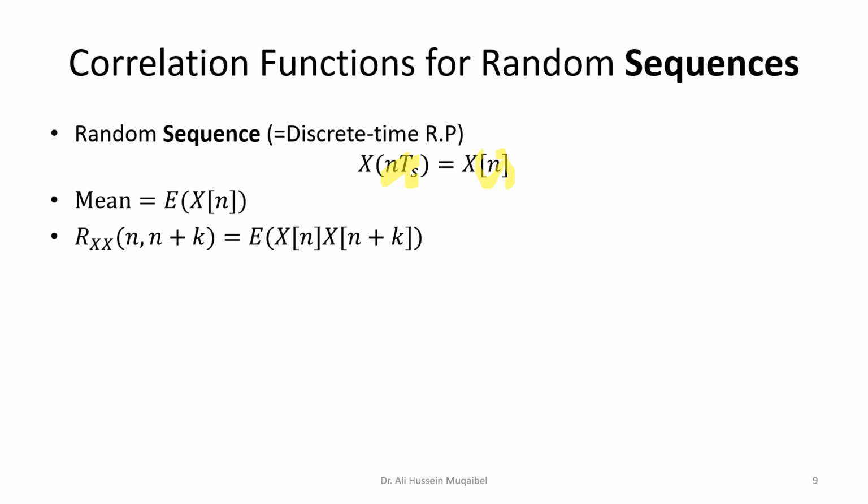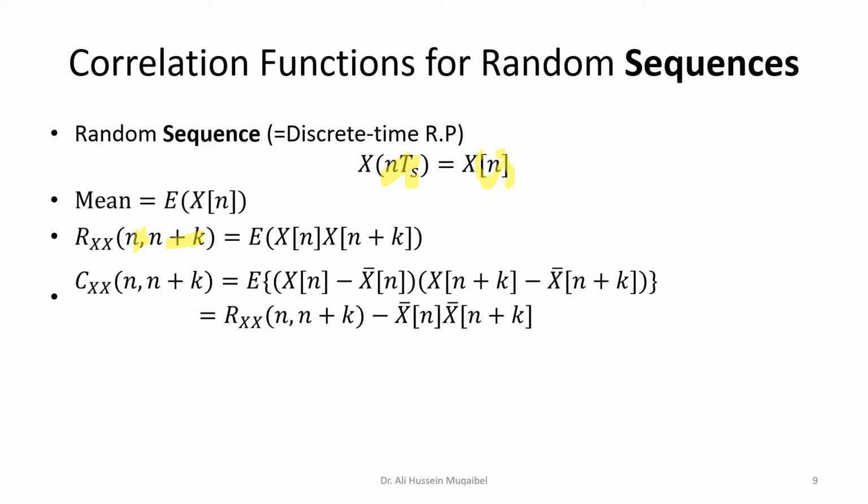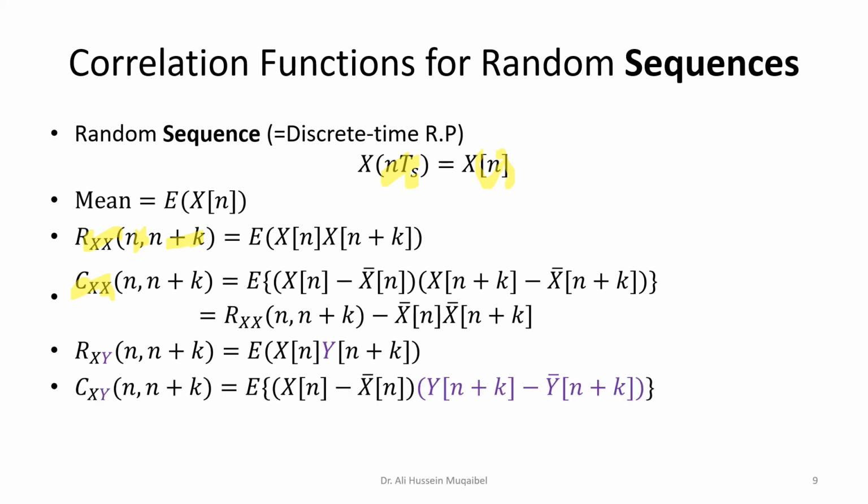We can define the mean of x, the correlation. Usually we write n plus k rather than using t plus tau and so on. So the expression is usually the index n plus k. We multiply them and find the functions. We also define the covariance, the autocovariance. We had the autocorrelation, the autocovariance. We can define also the cross-correlation and cross-covariance.